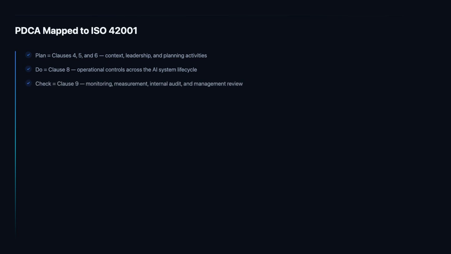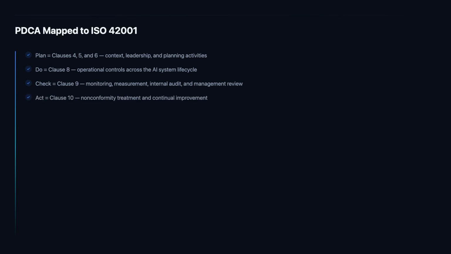The check phase creates the feedback loop that distinguishes a functioning management system from a static compliance artifact. Clause 9 requires systematic monitoring and measurement of AIMS performance against objectives, internal audit of AIMS conformance against ISO 42001 requirements, and formal management review of the overall system. Together, these 3 activities generate the evidence base on which ACT phase decisions are made.